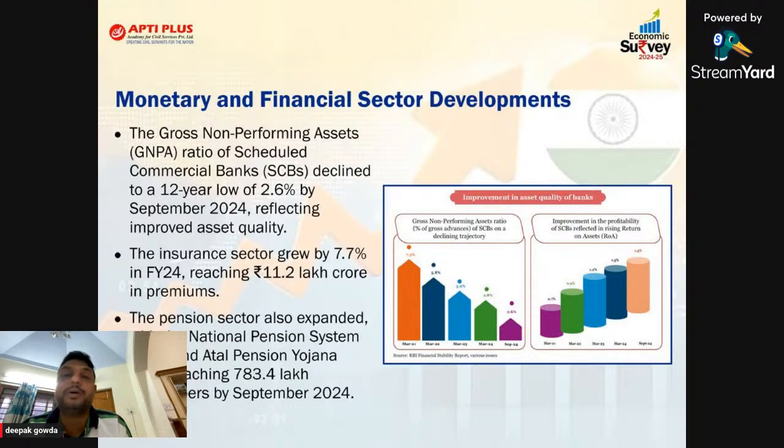More and more of the young population, the youth, is interested in entering the financial market. It may be the equity market, debt market, bullion market, that is gold market, or forex market, any market, sir. If you want to invest in the financial markets or capital market, you should have a demat account. So 18.5 crore according to the Economic Survey by December 2024. It's a good sign that people are entering the financial market.